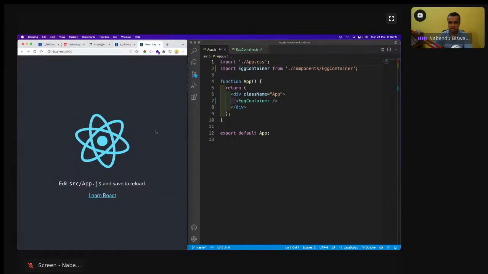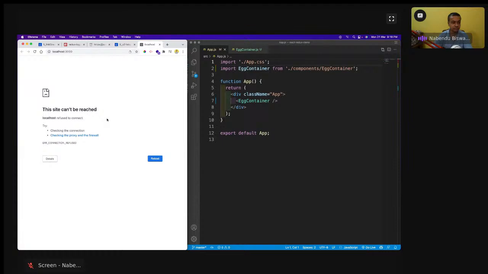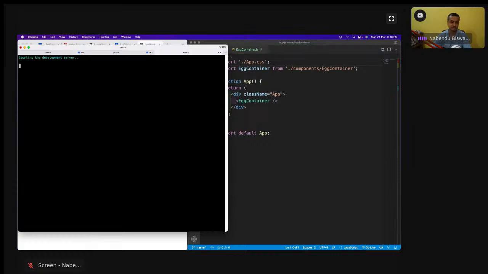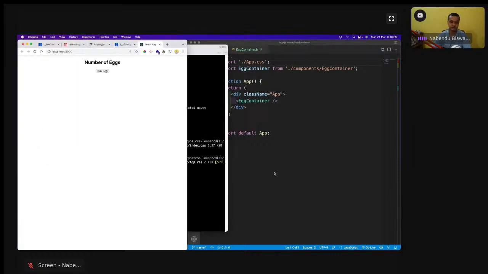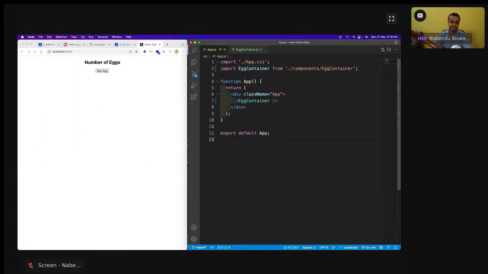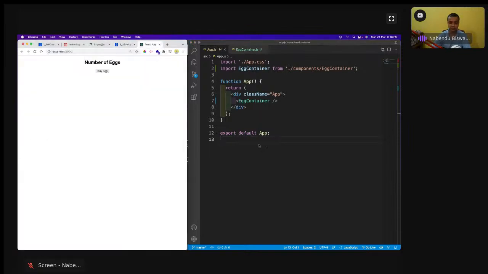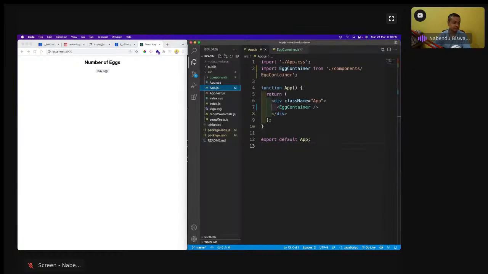And okay, it's not showing because npm start is not done. Okay, npm start is done, and I'm going to see it like this, but this is not the main thing. As I've told, we are going to have all those concepts like action creator, reducer, store. But in a React Redux app, it has been done in a different way. So everything has a different file.